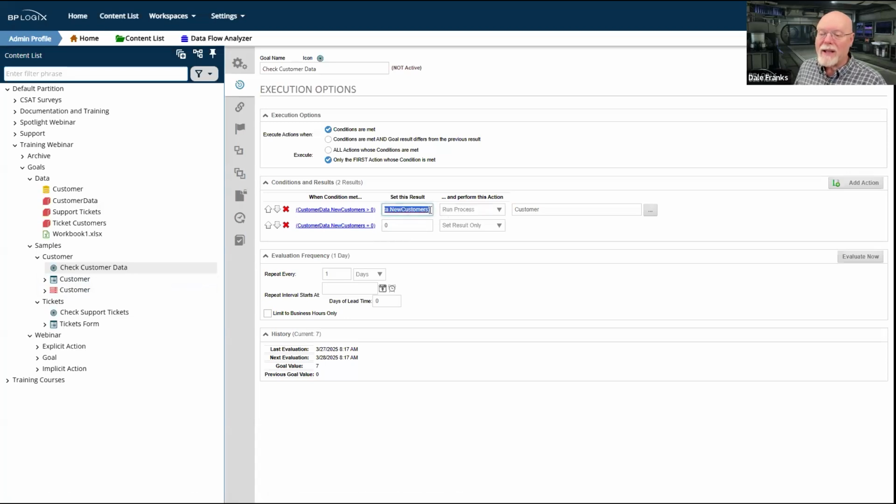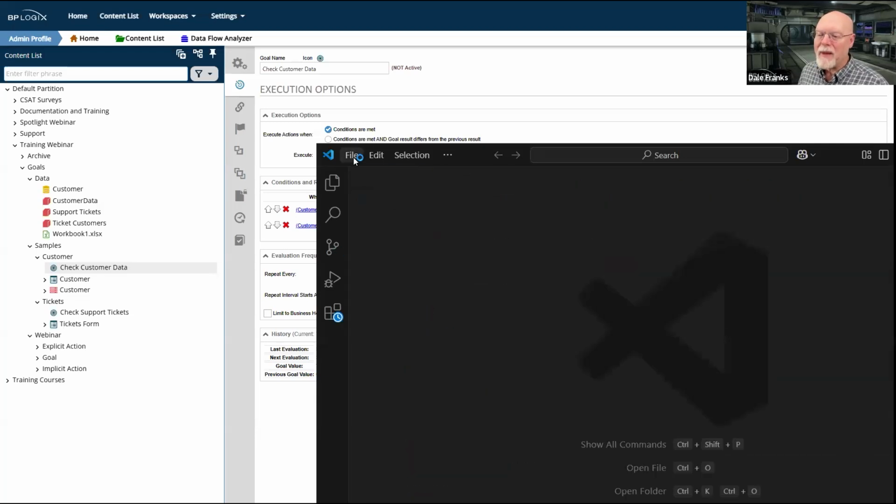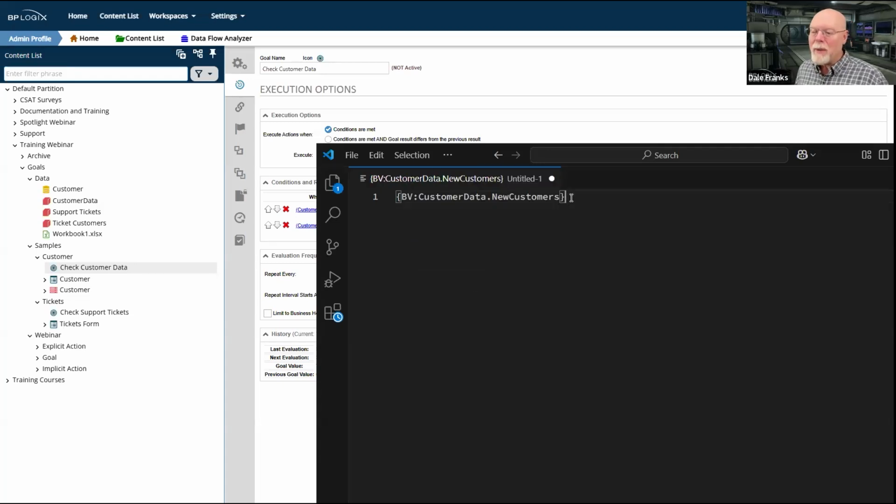Now, what I've got it set to do here is to actually give me the number of new customers in this result. So it's a system variable. I'm basically just invoking the business value with the system variable. And let me open up Visual Studio Code so that we can see that system variable. And let's get rid of that, and we'll go to a new text file. And there we go. That's my system variable.